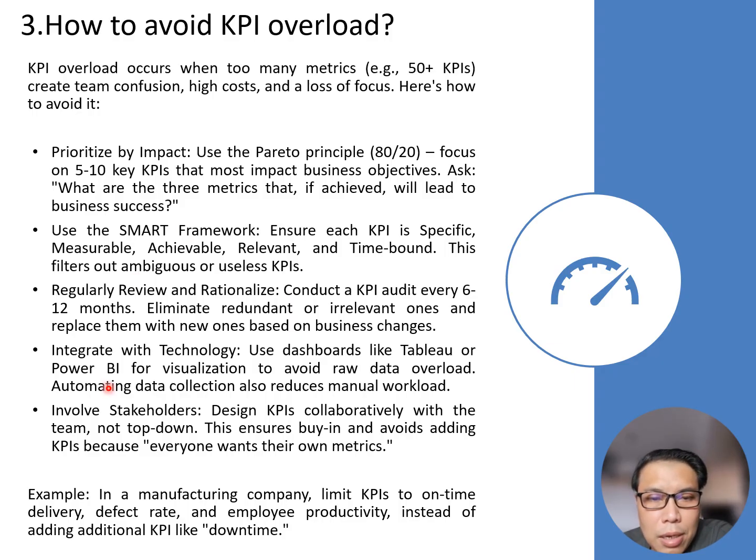The fourth one, integrate with technology. Use dashboards like Tableau or Power BI for visualization to avoid raw data overload. Automating data collection also reduces manual workload. And then the fifth one, which is the most important as well, is to involve stakeholders. Design KPIs collaboratively with the team, not top-down. This ensures buy-in and avoids adding KPIs because everyone wants their own metric.